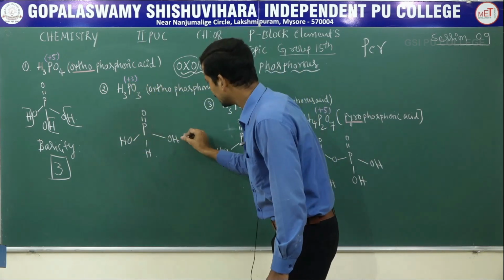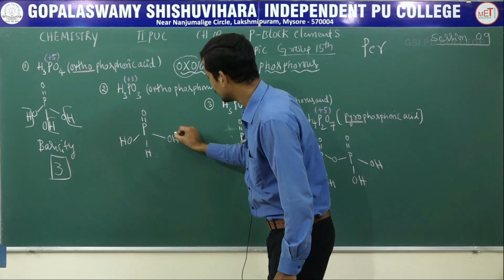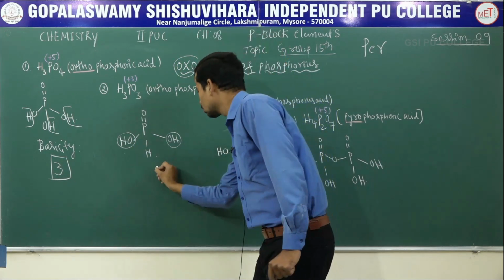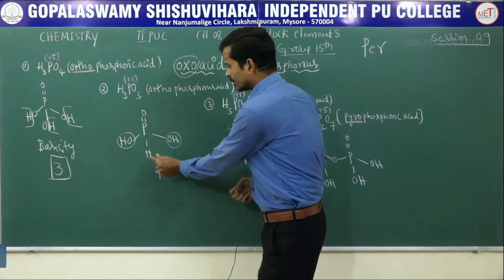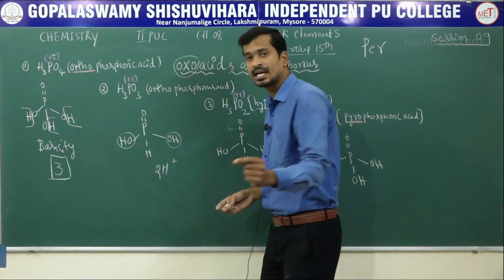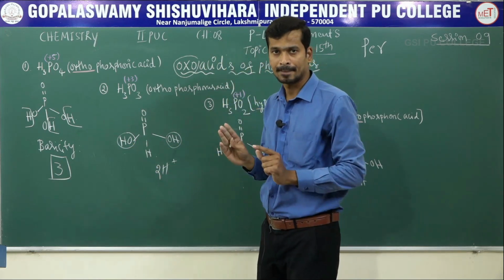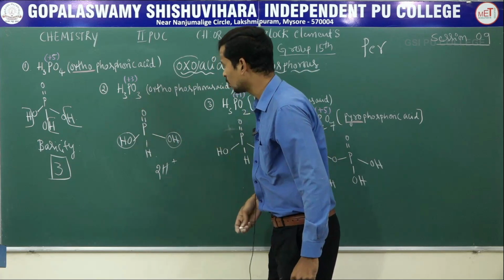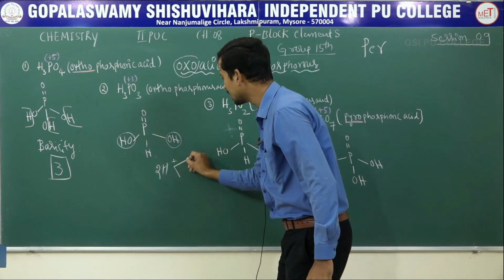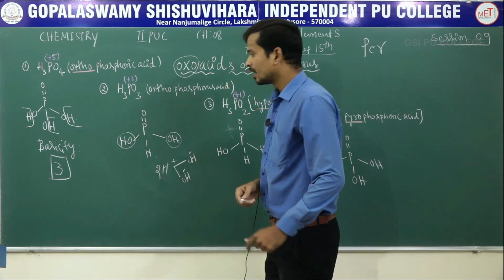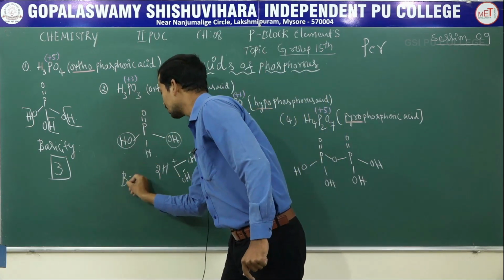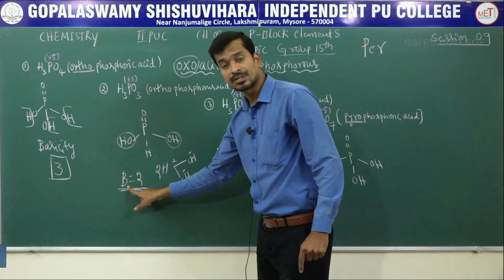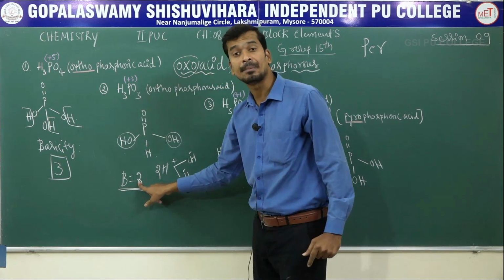In the structure, how many OH groups are there? One, two. Hence it gives 2H+. Here there is one P-H bond, which cannot easily ionize. The hydrogen bonded to an oxygen atom can be easily replaceable. Here in H3PO3, its ability to neutralize how many OH units? 2. The basicity of H3PO3 is equal to how much? 2. It's a dibasic acid. You have to understand basicity is 2, which means it is dibasic.